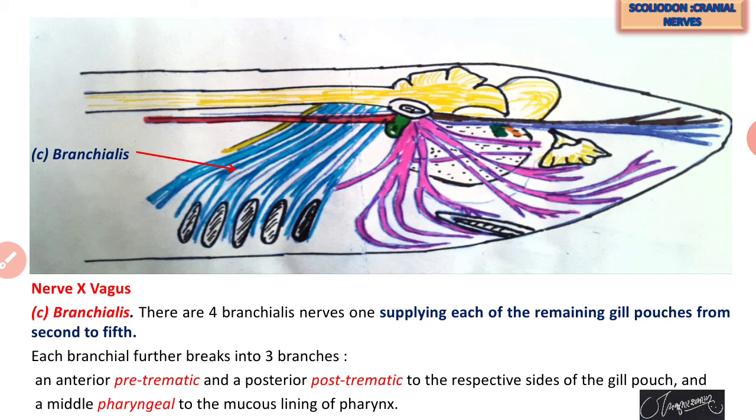When this branchialis approaches the gills, it is again divided into 3 branches: pretrematic, posttrematic, and pharyngeal. Pretrematic arises from the anterior side of the gill, posttrematic arises from the posterior side of the gill, and pharyngeal arises in the middle position, and this pharyngeal is connected with the mucous lining of the pharynx.